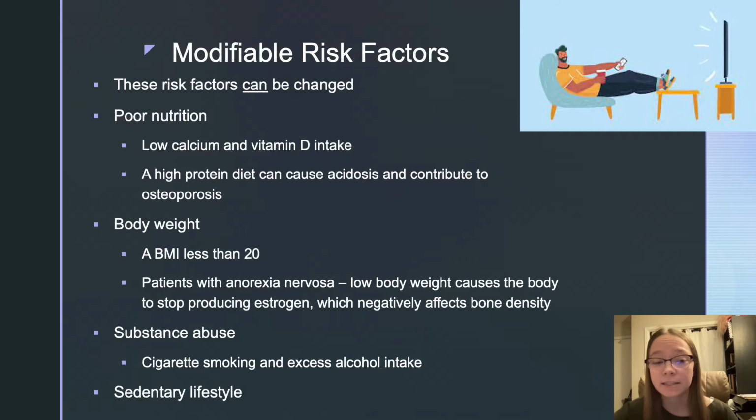Body weight is also modifiable. A BMI less than 20 can be changed. Patients with anorexia nervosa, this is a low body weight, causes the body to stop producing estrogen, which negatively affects bone density. This can be changed with therapy and collaboration with a registered dietitian. Substance abuse, such as cigarette smoking and excess alcohol intake, can be modified, and a sedentary lifestyle can be modified.